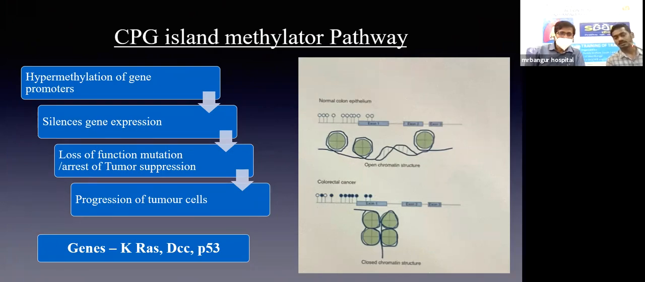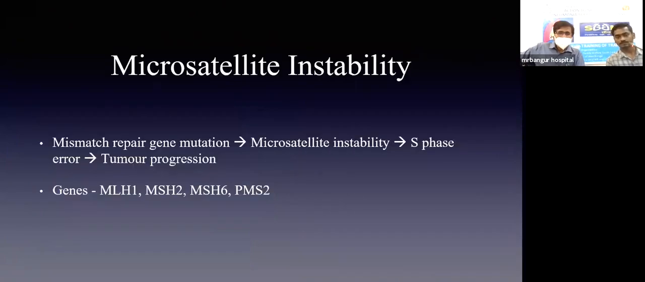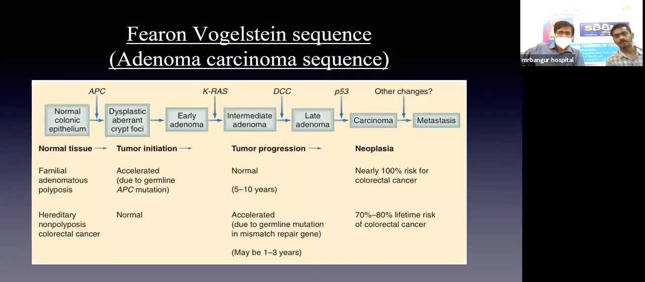The genes responsible are KRAS on chromosome 12, deleted in colon carcinoma on chromosome 18, and P53, which is the universal carcinogenic gene located on chromosome 17. Microsatellite instability is mainly due to mismatch repair gene mutation. Mismatch repair genes are those genes which help in the base excision repairs. When these genes get mutated, there is microsatellite instability, which leads to errors in S phase. So there is a proliferation of abnormal cells. The genes responsible are MLH1, MSH2, MSH6, and PMS2, located on chromosomes 3, 2, 2, and 7 correspondingly.